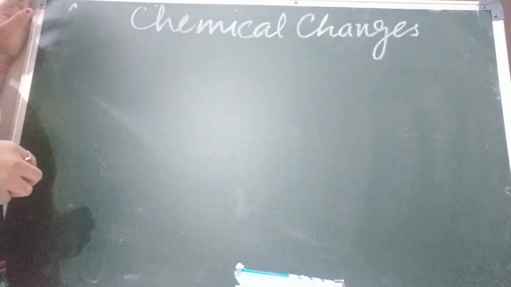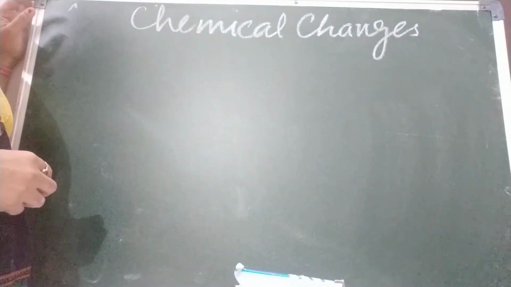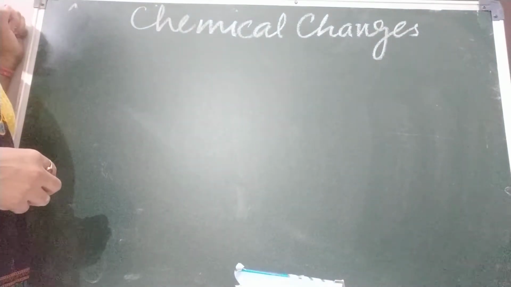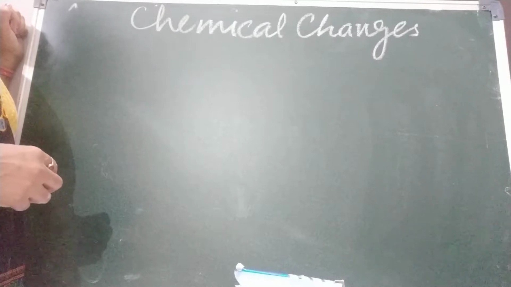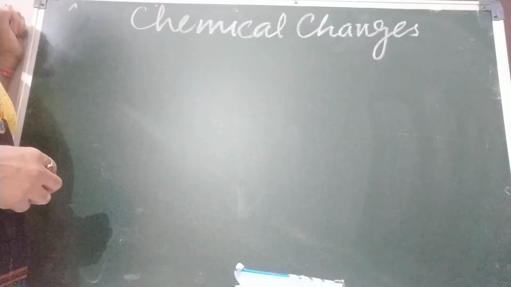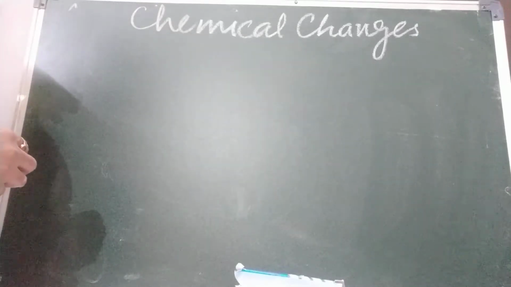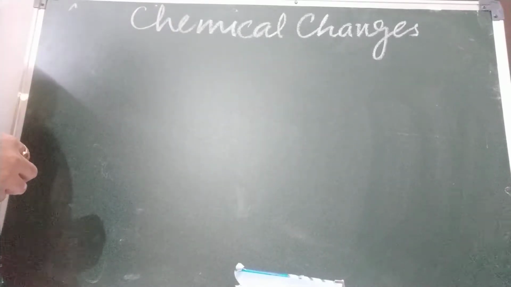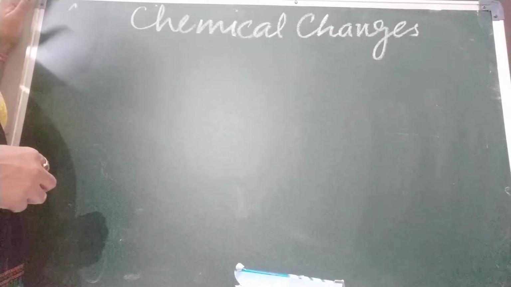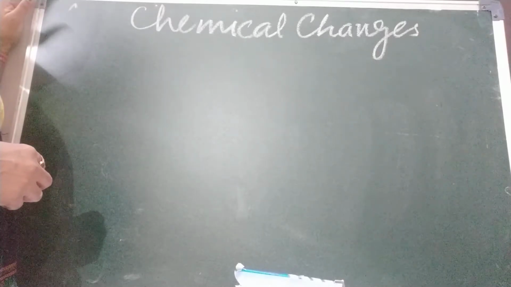Okay, what are chemical changes? Children, in the previous class I told you when we burn magnesium in the presence of oxygen, it gives magnesium oxide. So that is a chemical change. So what is the definition of chemical changes?